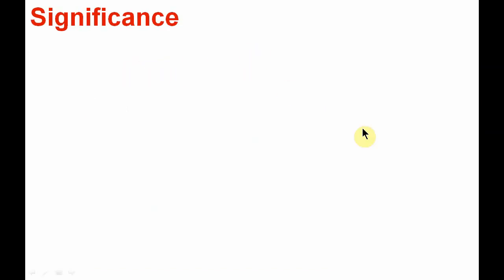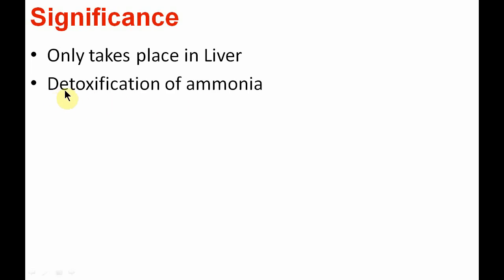If we look at the significance of this pathway, it only takes place in the liver. So the liver plays a very important role in ammonia disposal. This pathway is important for the detoxification of ammonia, where toxic ammonia is converted to harmless urea. It is also involved in the disposal of carbon dioxide.